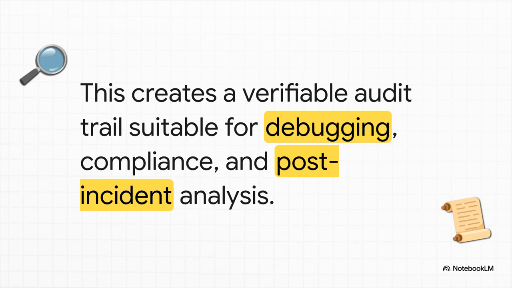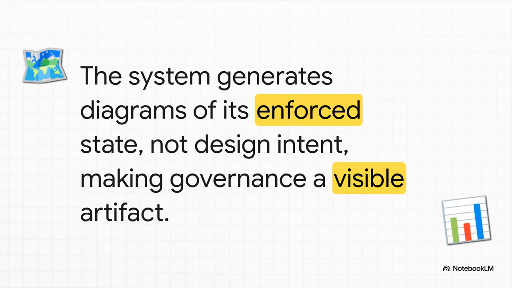And this isn't just a nice to have. This is absolutely critical for debugging, for meeting compliance in regulated industries, and for doing a proper post-mortem when something does go wrong. But the transparency doesn't even stop there, which is wild. The system can automatically draw a diagram of its own governed state in real time. This isn't some theoretical design doc someone drew up ages ago. It's a living, breathing map of how the system is actually operating right now, turning these abstract governance rules into a living diagram you can actually look at and inspect.